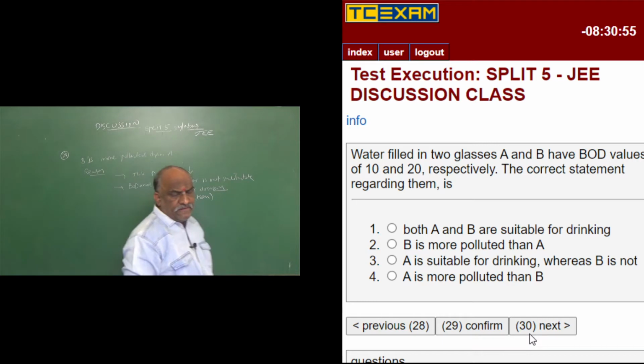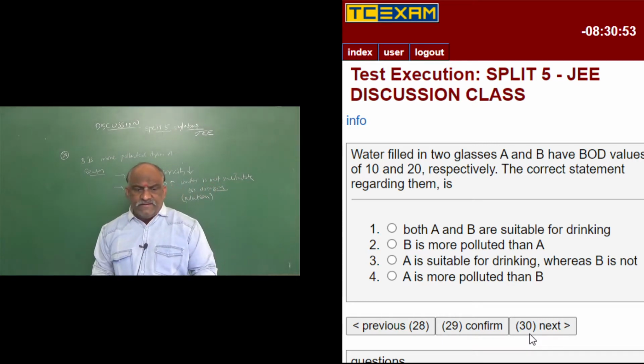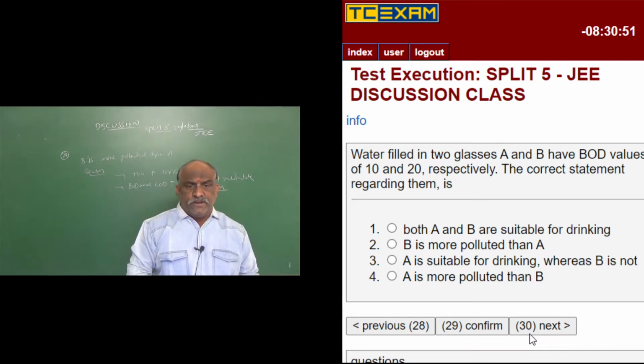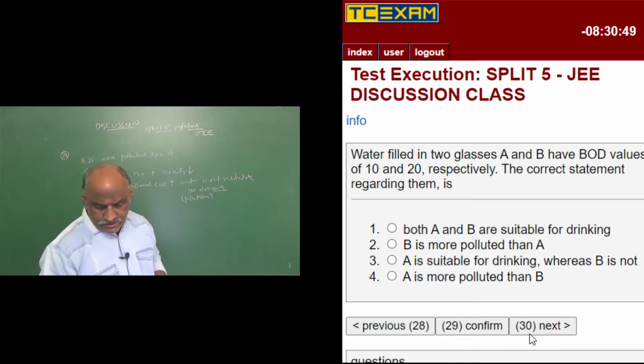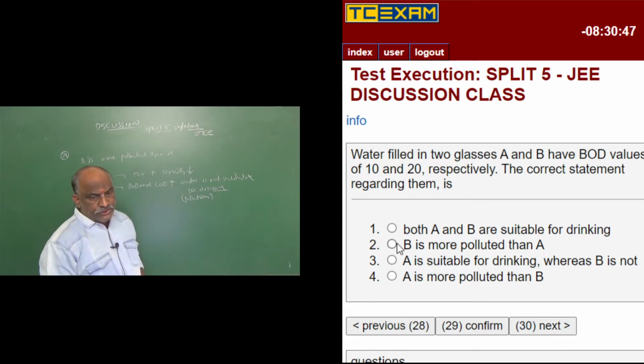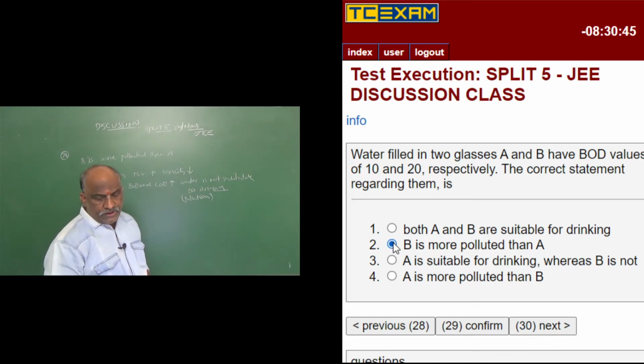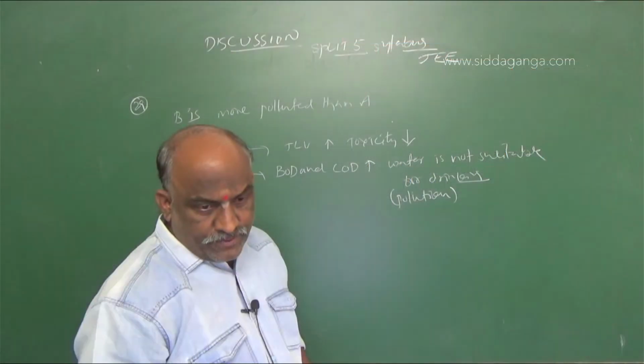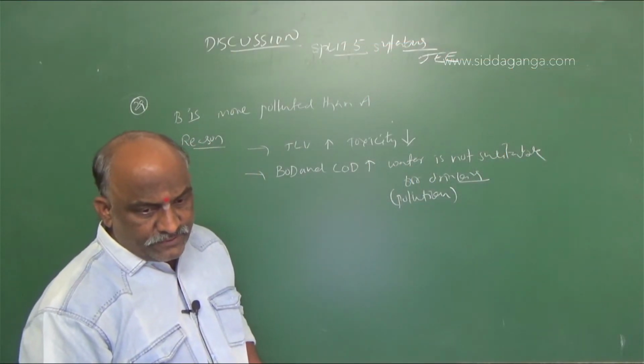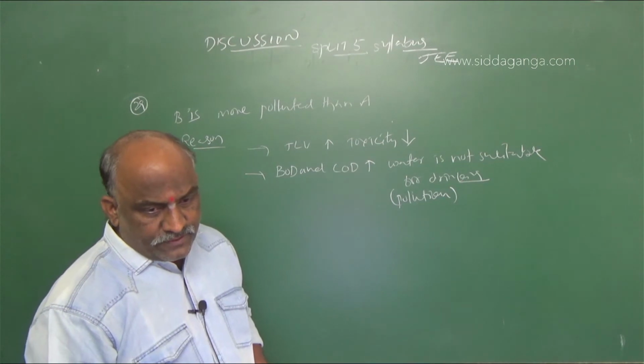COD value increases, BOD value increases, the extent of pollution increases. So according to that, the right option for this question is B is more polluted than A. Very easy question this is. And next, question number 30.